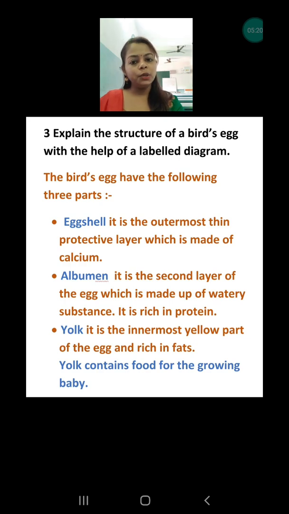Okay, it is yellow in color. So yolk contains food for the growing baby. This much only you have to write.